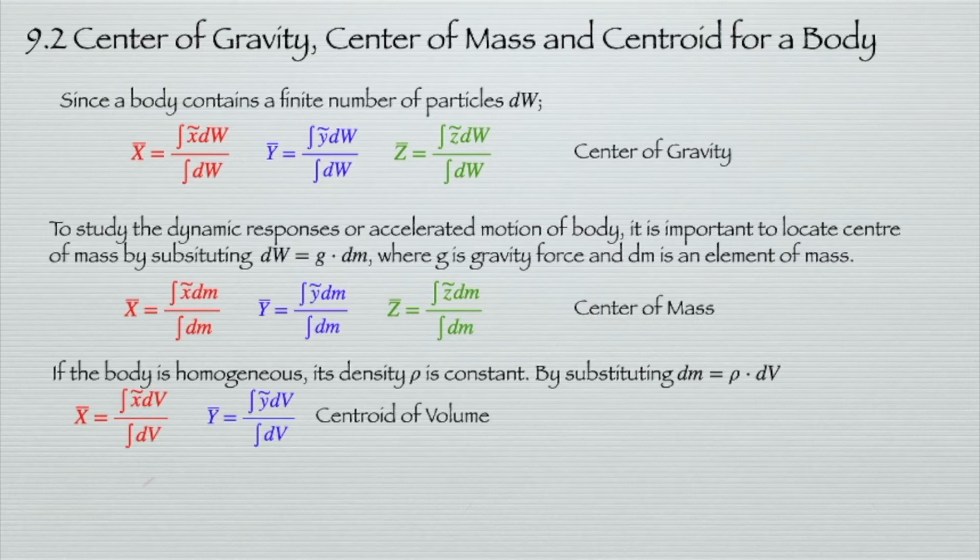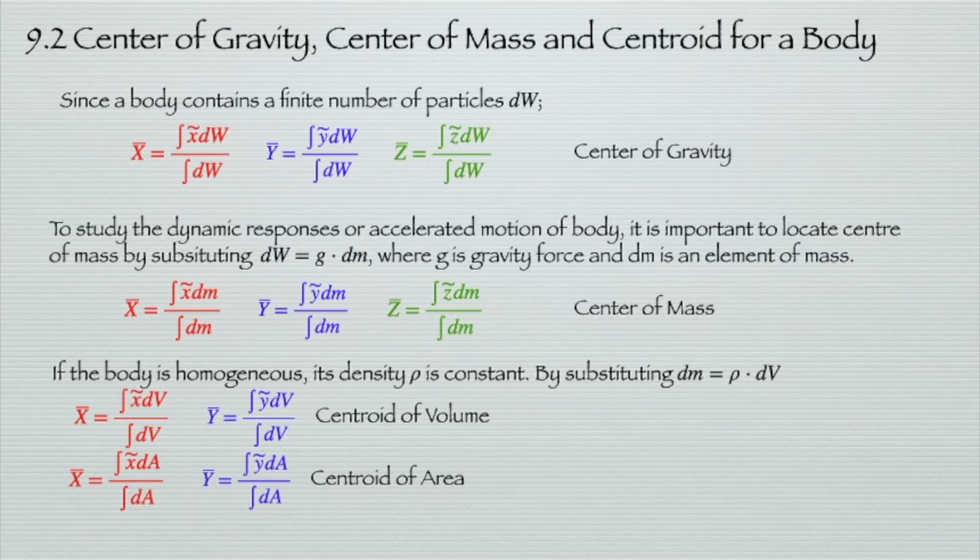Then we get a new formula for x bar equal to the integration of x dA over the integration of dA. Y bar is equal to the integration of y dA over the integration of dA. This is what we call center of area, where we consider that the height or the length of the volume is constant, so we can get the centroid of the area itself.